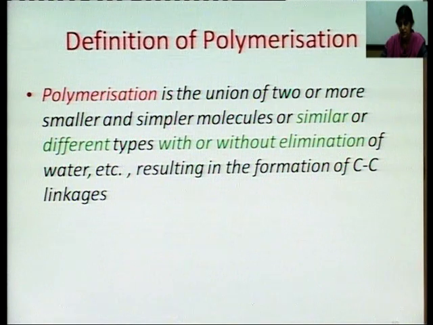So we can understand that in polymerization we have the union of two or more smaller and simpler molecules, and these molecules may be similar in nature or different in nature. As we have seen earlier, we can have homopolymer and copolymer.